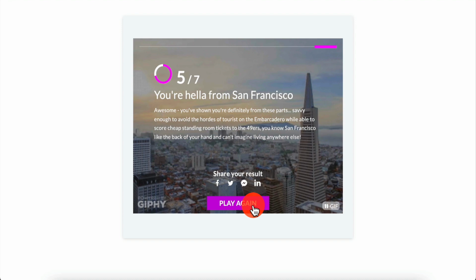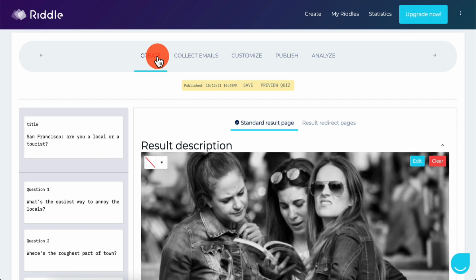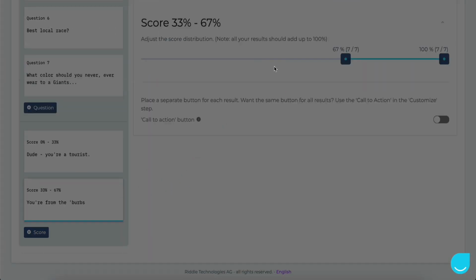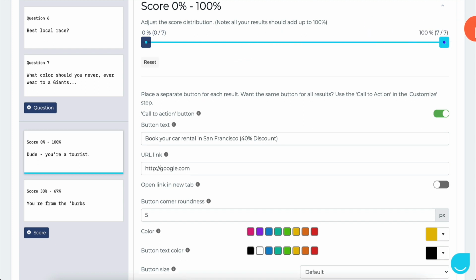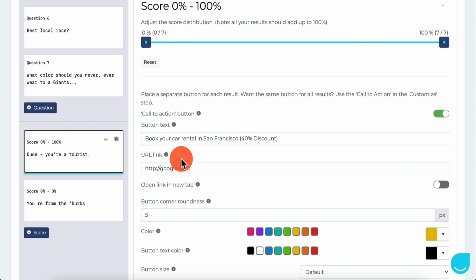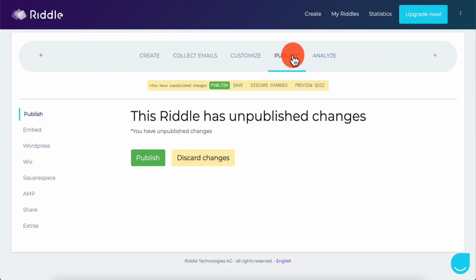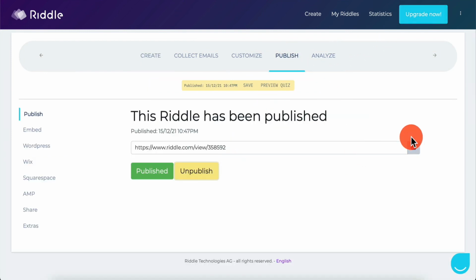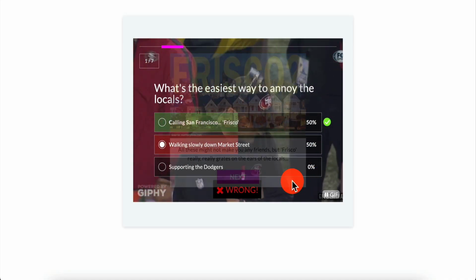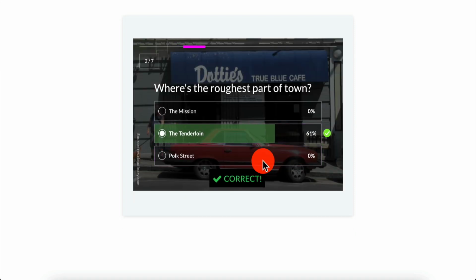Now, I did not specify, like if I go back to the quiz, if I go back to the creator, remember, I only specified this book your car rental here, right? And so what I can do is I can potentially delete it. I can delete it, and I can just have 100%, and I'm just going to remove it. This is 0%. Okay, so everybody's going to be here, and that way when I run the quiz again, if I go in here and I publish it, I'm going to see the call to action button. So if I hit publish, it has this animation, it's going to take a while, I should see the publish button.